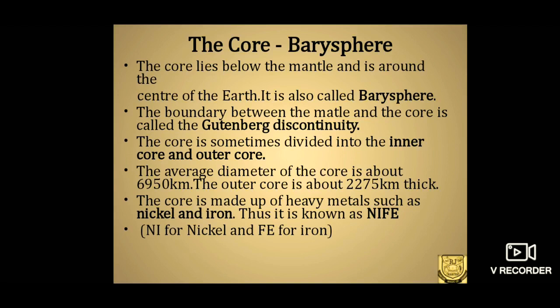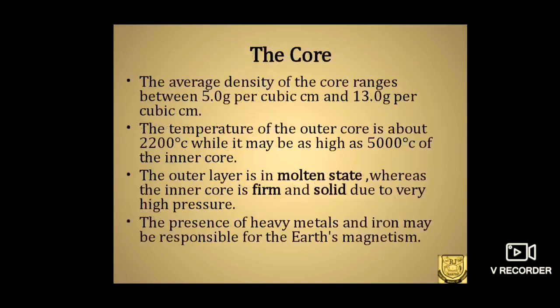The thickness of this layer is about 2300 kilometers from the mantle. The temperature of the outer core is 4000 degrees Celsius to 5000 degrees Celsius. The density of the core is 5 gram per cubic centimeter to 13 gram per cubic centimeter.